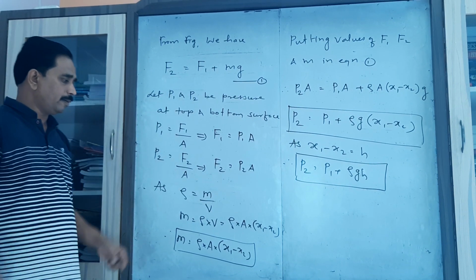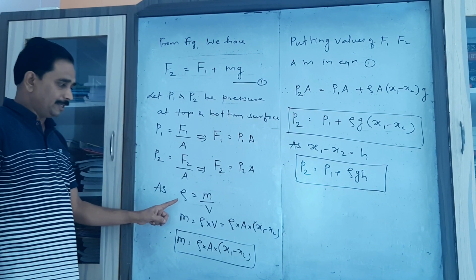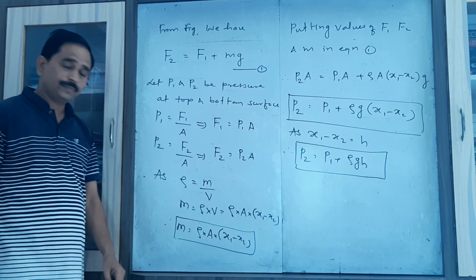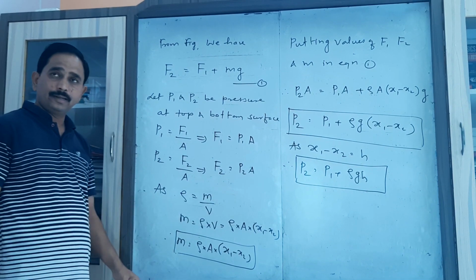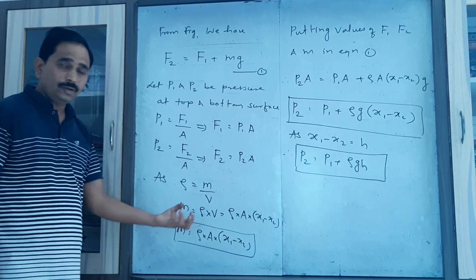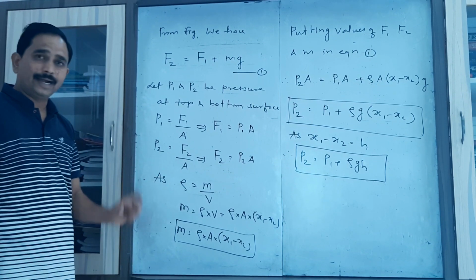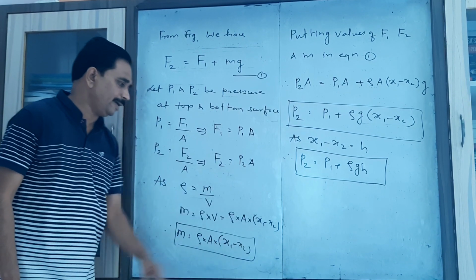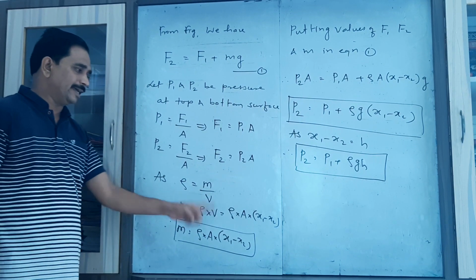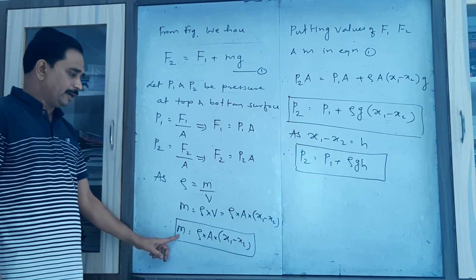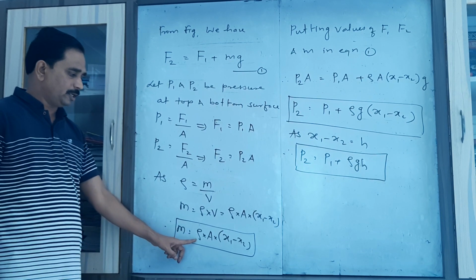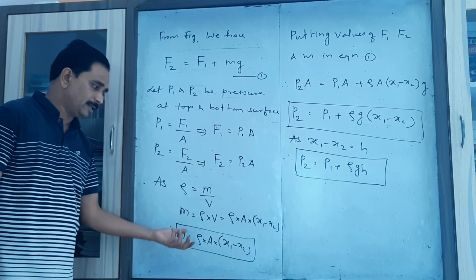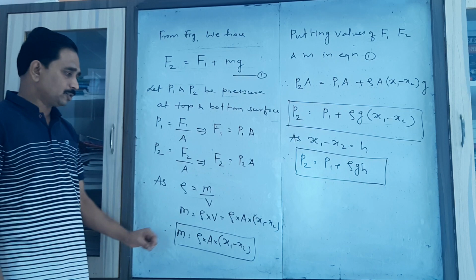Again we have to find the value of mass. As density equals mass upon volume, mass equals density into volume. Put the value of the volume of the cylinder, which is equal to area into height. Here we find the height by considering the distance between the two levels, x1 and x2. So I write h as x1 minus x2. So the value of m is the density of water into the area of cross section of the cylinder, that is the base area, and x1 minus x2.